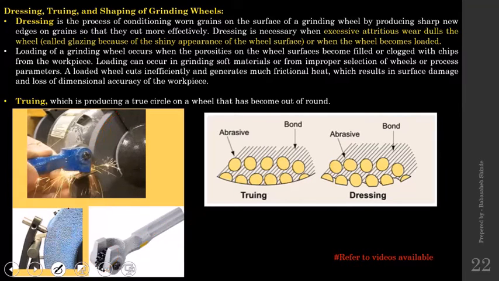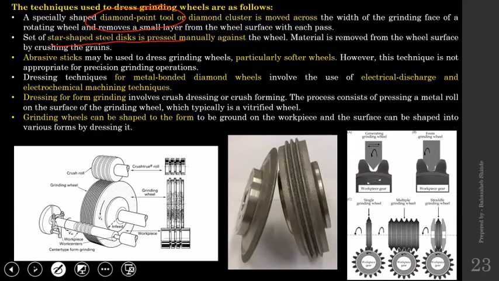Third one, abrasive sticks. Abrasive sticks means a stick made up of abrasive material. The sketch is not shown over here, but abrasive sticks are usually used for softer wheels.